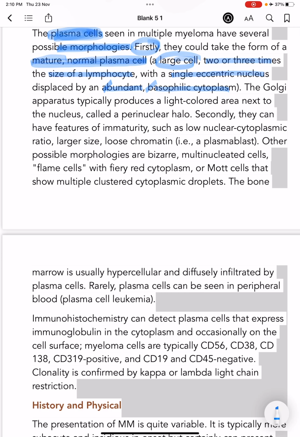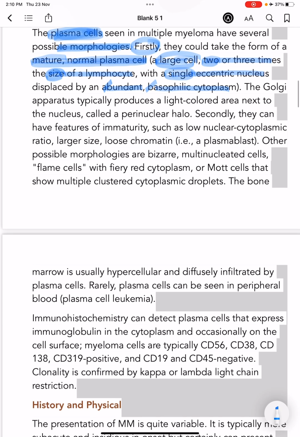So, firstly, it could be like a mature normal plasma cell: a large cell, 2 or 3 times the size of a lymphocyte, with a single eccentric nucleus displaced by an abundant basophilic cytoplasm.